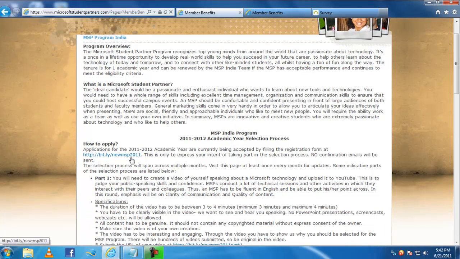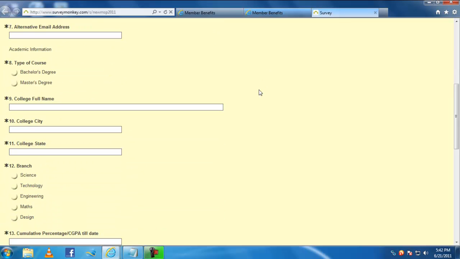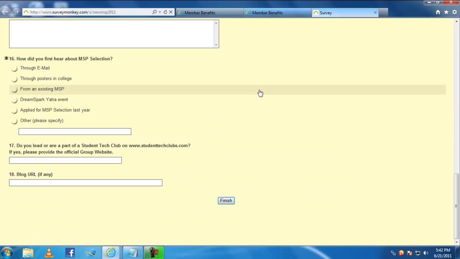The first step in the MSP selection program is filling the registration form at http://bit.ly/newMSP2011, and this is the form for registration of MSP selection 2011 and 2012. Just fill out all the credentials and click finish. Note the point that after clicking finish, you won't be getting any confirmation mail. You should ensure yourself that you have registered successfully